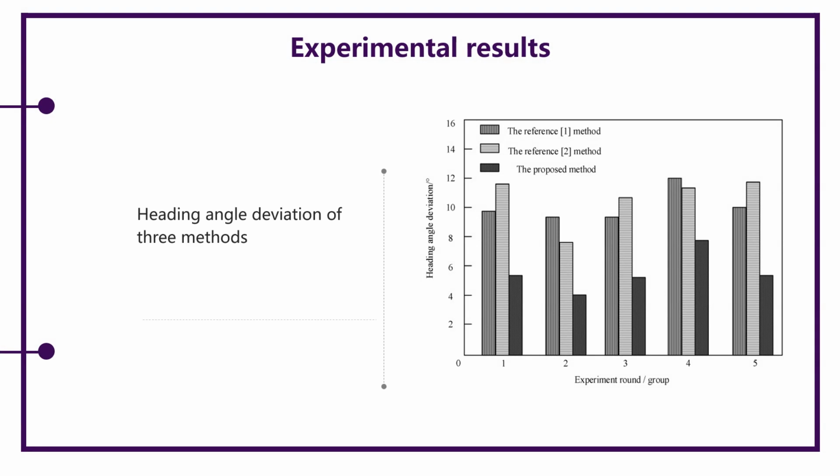In the simulation experiment, the model of reference 1, the model of reference 2, and the proposed method are selected for comparative testing. 5 groups of experiments were set up. Each group of experiments was carried out 20 times, and the average value was taken as the final result.